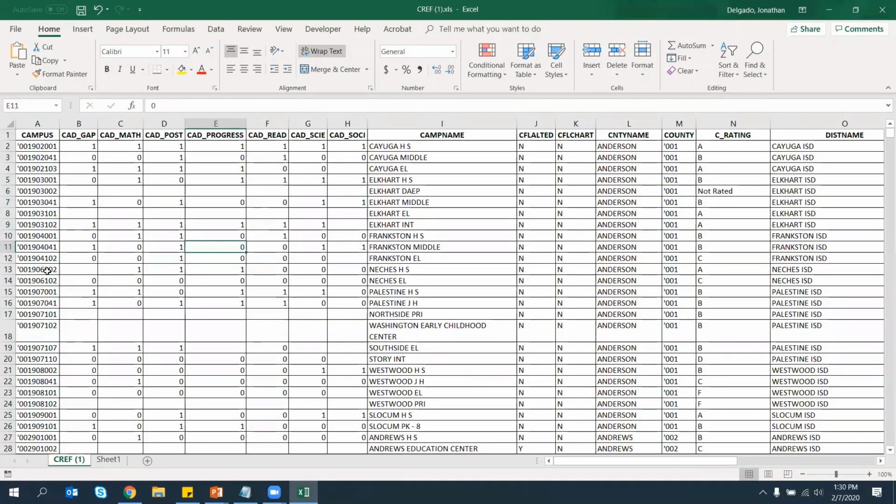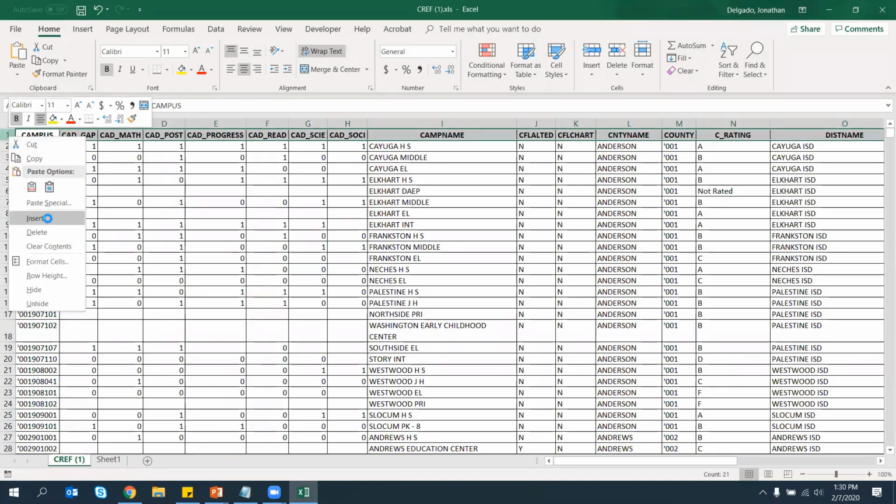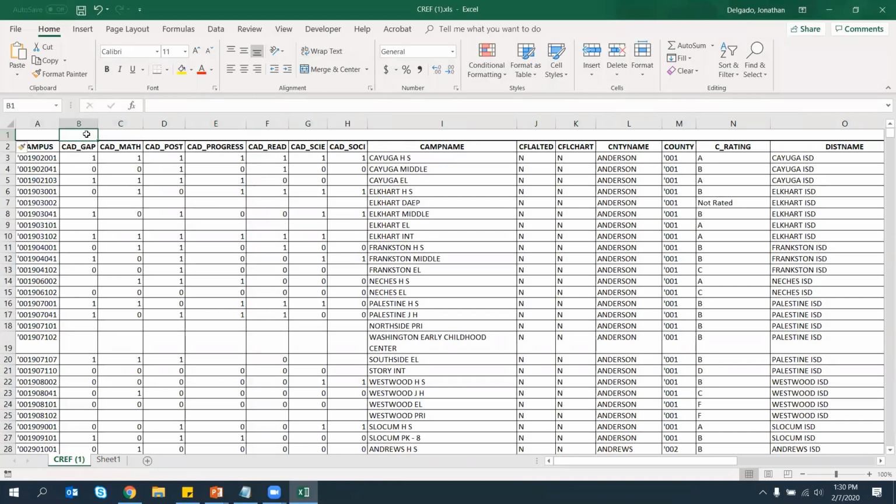So here's my download. How do I, for example, clean up this data file? Instead of going one single cell at a time, I can just use VLOOKUP. I'm going to do that now. VLOOKUP is an equation where I can look up table information in another part in Excel.